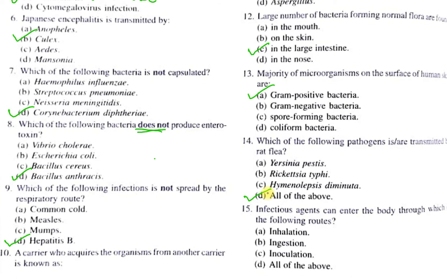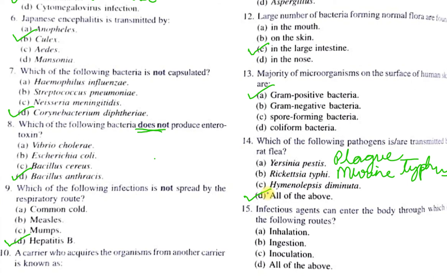Yersinia pestis, as I have told you previously also, causes the disease plague. Rickettsia typhi causes typhus fever, which is murine in origin, so it is called murine typhus.